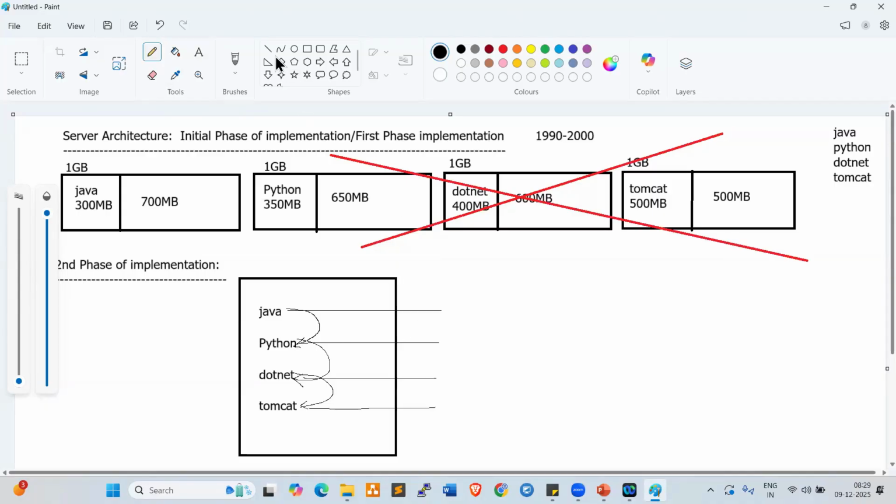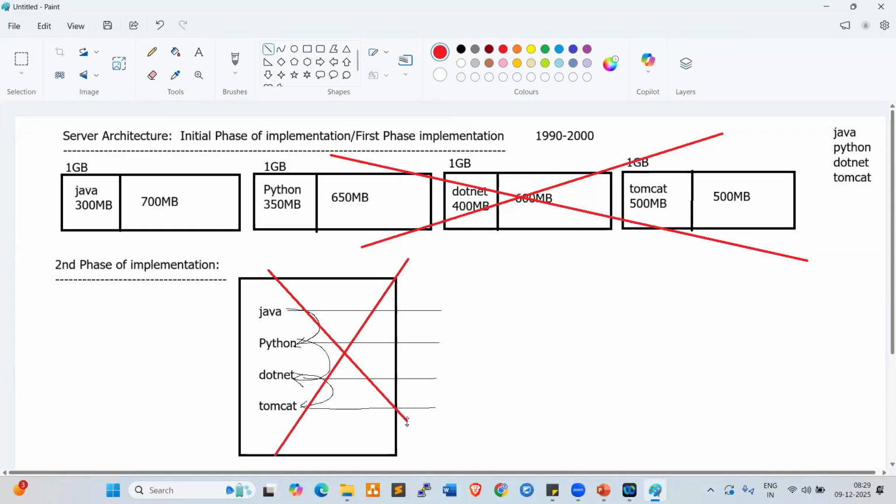That is one drawback. Also, in case the server crashes, what may happen? All the applications will be gone. This is one more drawback. So the second phase of implementation also failed, right? A failed concept.